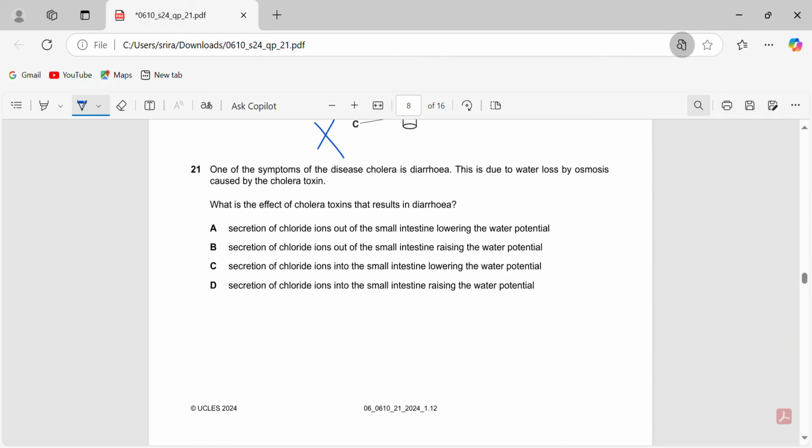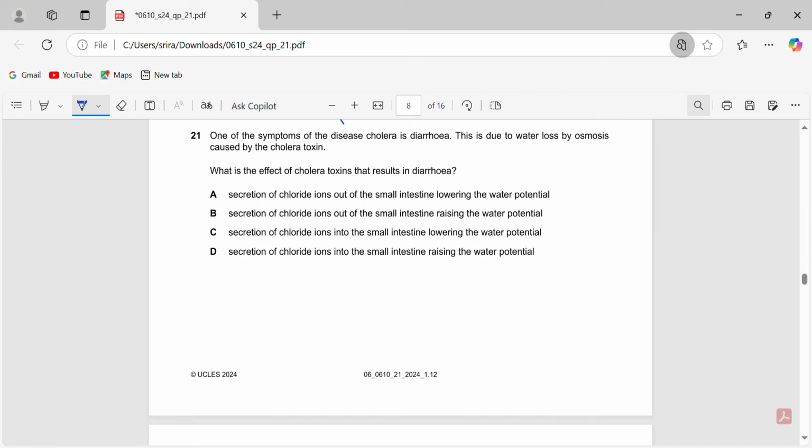21st one. One of the symptoms of the disease cholera is diarrhea. This is due to water loss by osmosis caused by cholera toxin. What is the effect of cholera toxin that results in diarrhea? So before I see the answers, cholera toxin actually is going to secrete chloride ions into the small intestine and it's going to lower the water potential, causing water to be dragged in. So the answer is going to be C. Straight away I can tell you that.